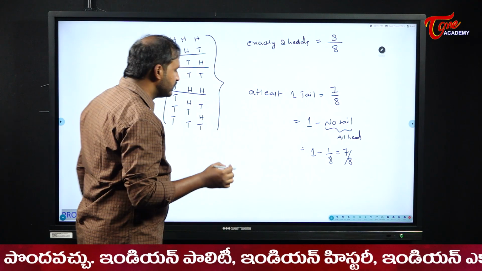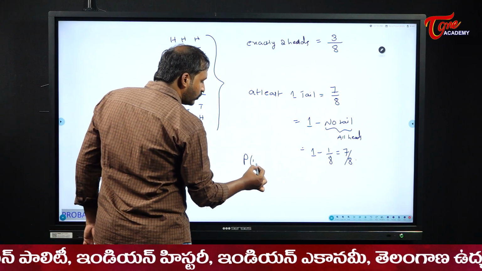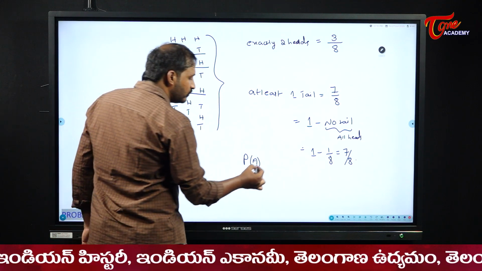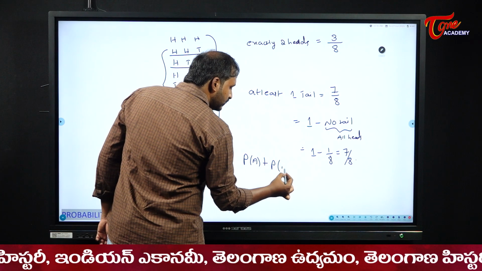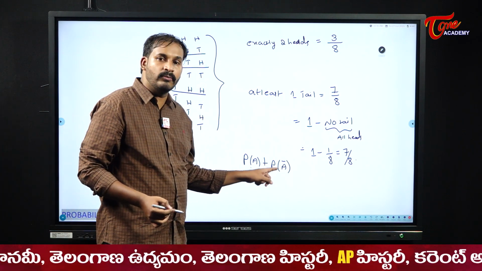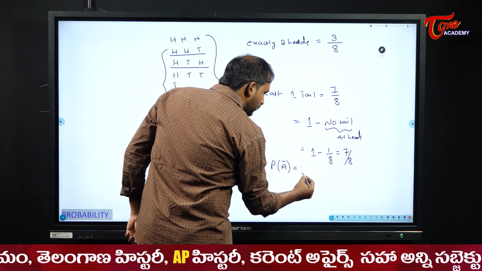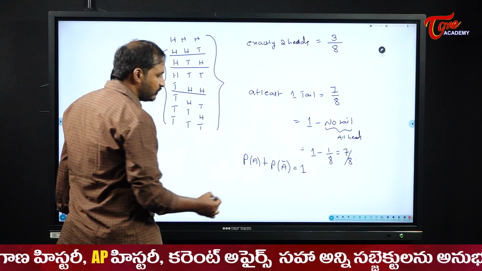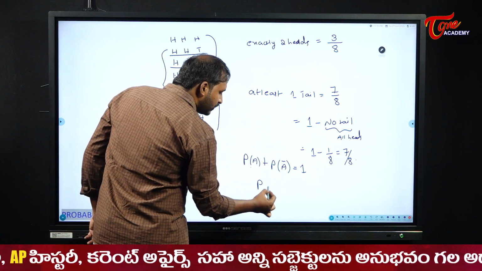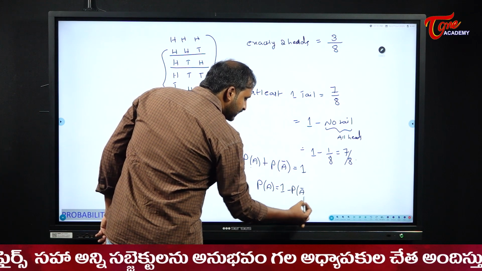Why? Because see here, if this is the probability of an event A to happen, and this is the probability of an event A not to happen, if their sum is equal to 1, then I can find that the probability of A is equal to 1 minus the probability of the event A not happening.